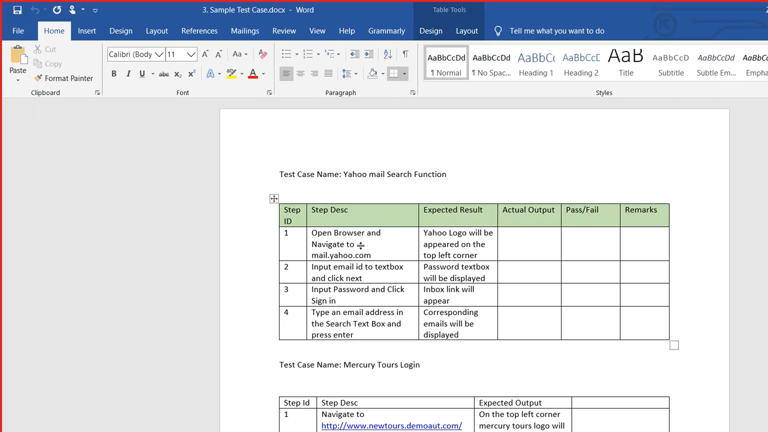Inbox link will appear, right? And then type an email address as part of the test case. When you log in, type an email address and search, corresponding emails will appear. I'll not go into further details about test cases, but if you work as a tester, your everyday job will be to study the requirement document and write test cases so that you can test the requirements. When you are writing test cases, you have to make sure your test cases are covering every requirement.